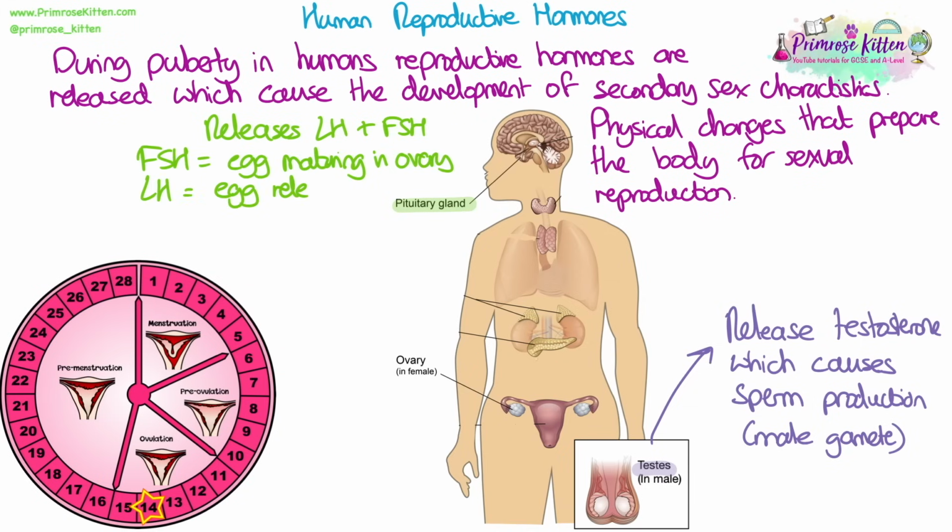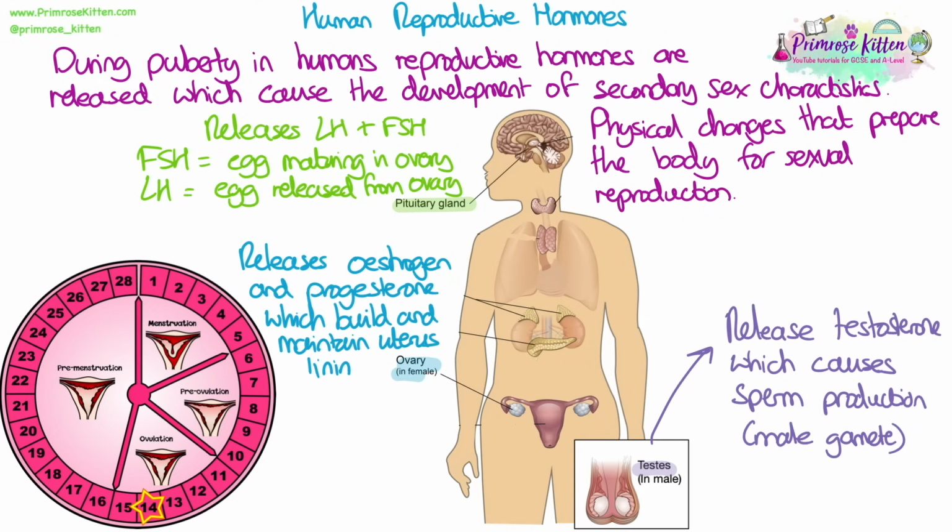The pituitary gland in the brain releases LH and FSH. FSH, or follicle stimulating hormone, causes an egg to mature in the ovary, and LH, or luteinizing hormone, causes an egg to be released from the ovary. The ovary releases estrogen and progesterone, which build and maintain the uterus lining. These hormones from the ovaries and the pituitary gland control the menstrual cycle.